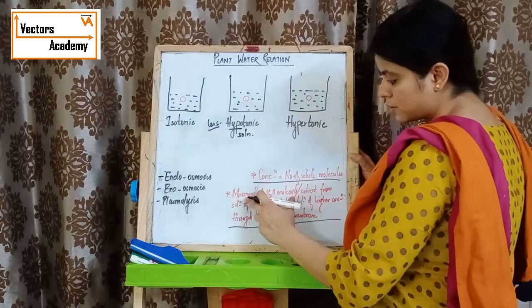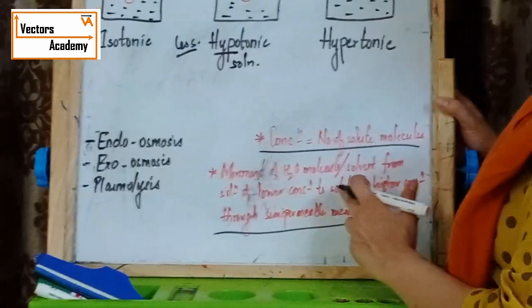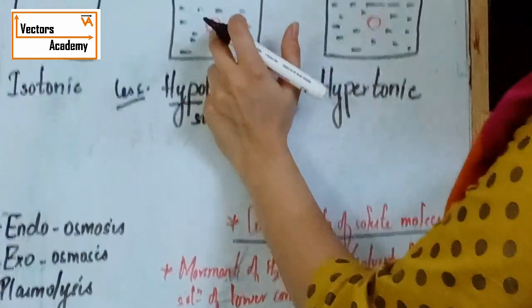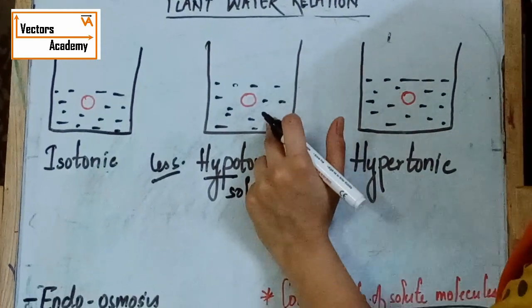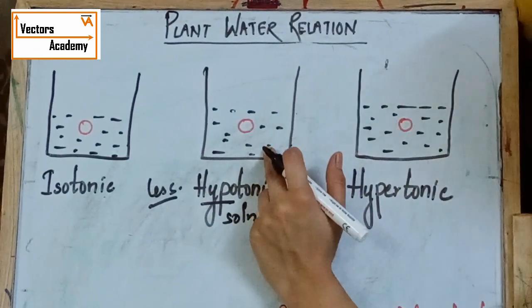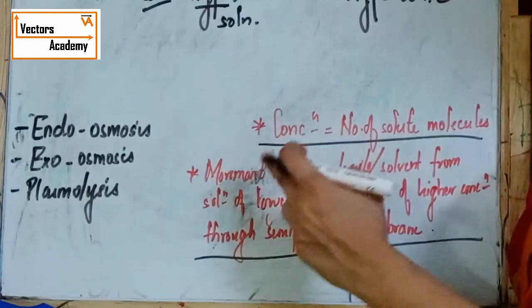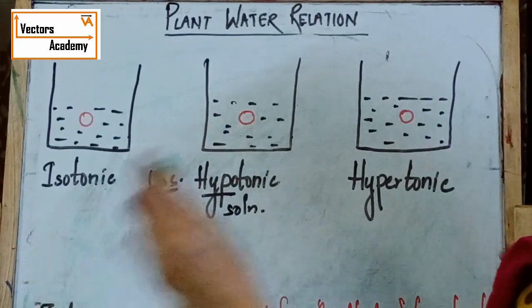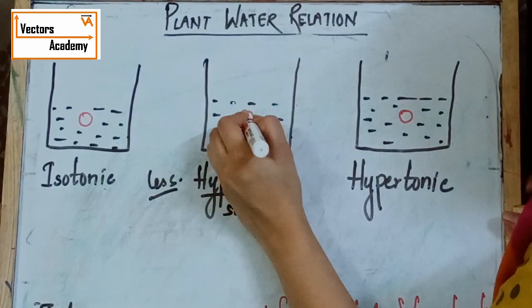And what does osmosis say? Movement is from lower to higher concentration. So here, as the cell is highly concentrated and the solution has lower concentration, the water will travel from the solution to the cell.